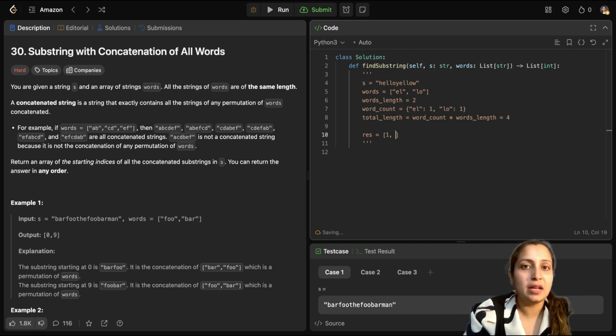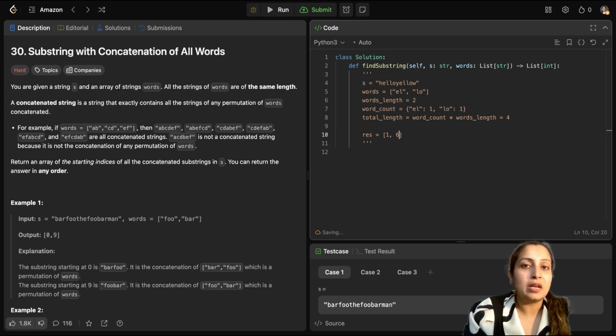Now we move ahead and we increment by 1 again. We check LLOY, that's not a part. We again increment, and we reach index 6 where the substring which occurs is again LOEL. So that is also a permutation of the words which we have. Hence, we can return it as a part of the result. And there are no further occurrences, so our result would be 1, 6, where we have found 2 occurrences of a permutation of the words given to us in string S. I hope the question is also clear to you now.